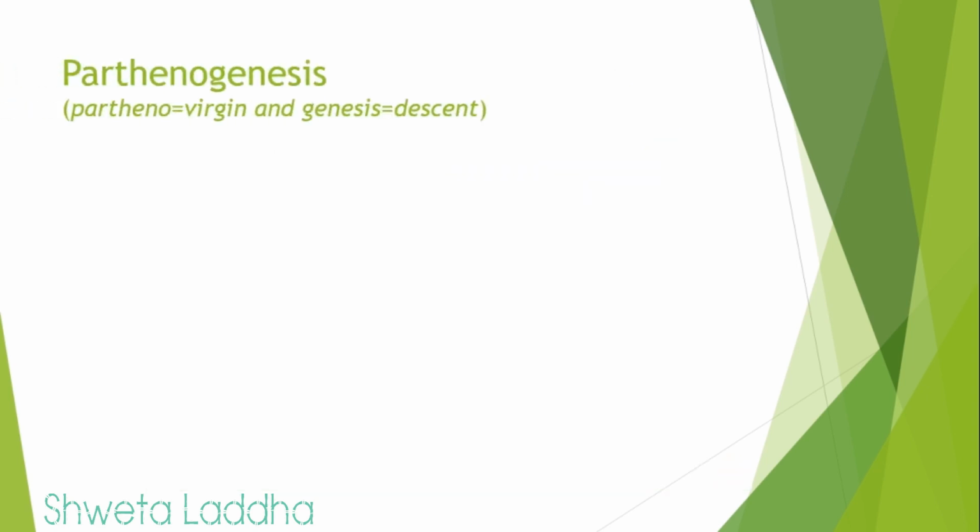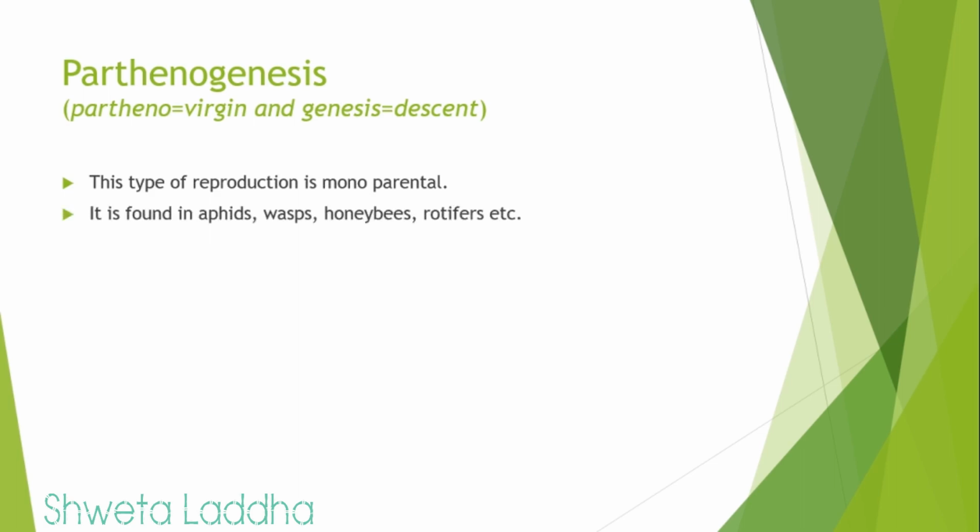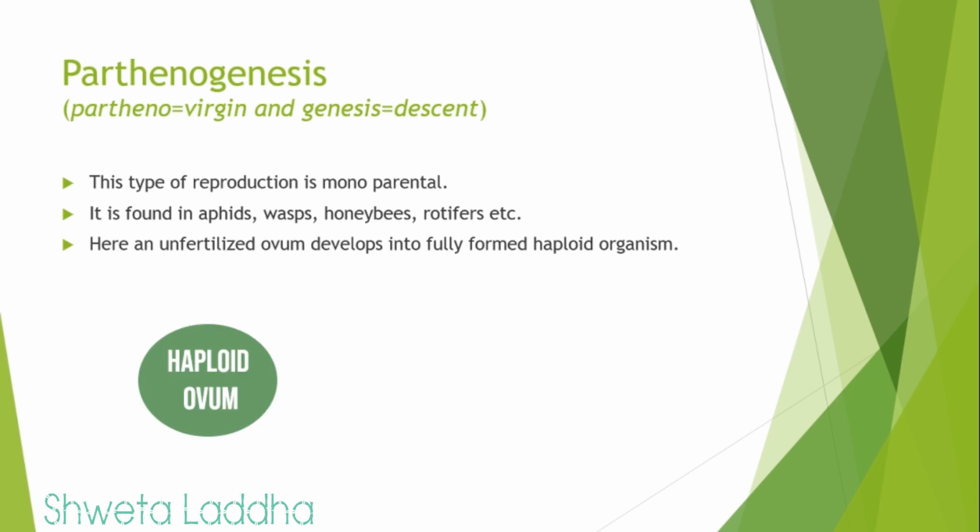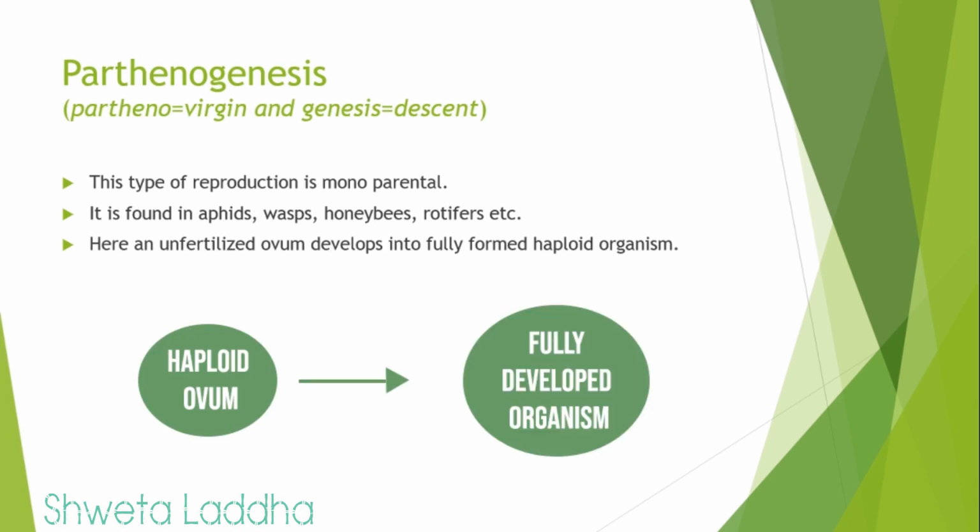Now let us see about one more terminology, parthenogenesis. The word parthenogenesis is derived from two words, partheno and genesis. Partheno means virgin and genesis means descent. Thus, it is also called as virgin birth. This type of reproduction is monoparental. It is found in aphids, wasps, honeybees, rotifers, etc. Here, an unfertilized ovum, that is, the haploid ovum, itself develops into a fully developed organism. Thus, the organism is also haploid.